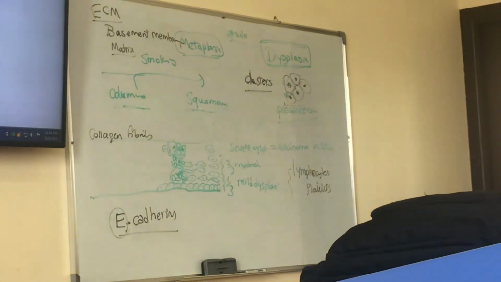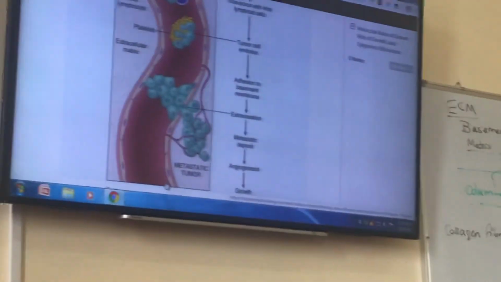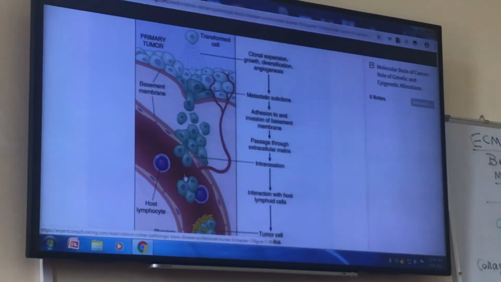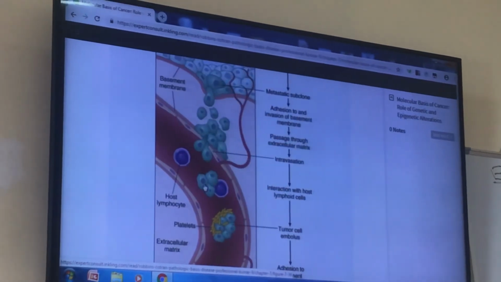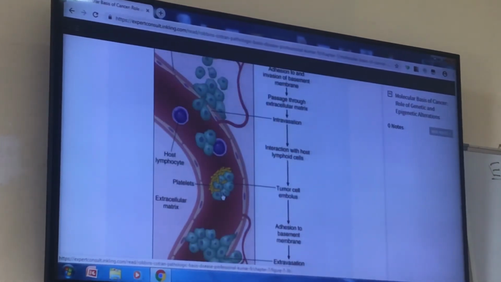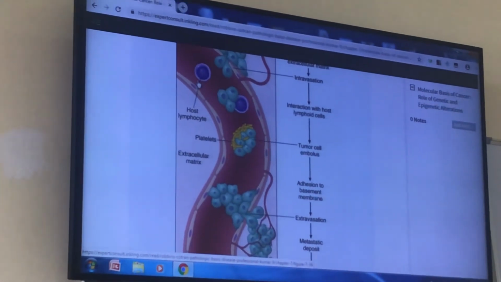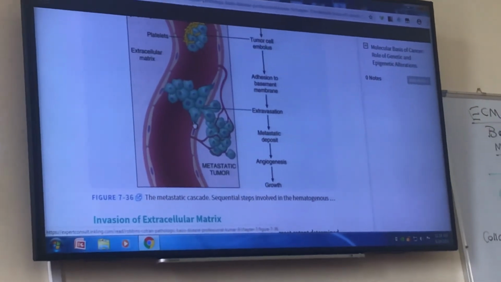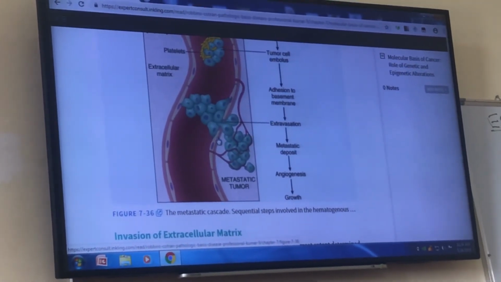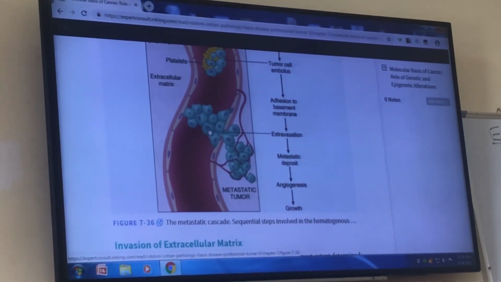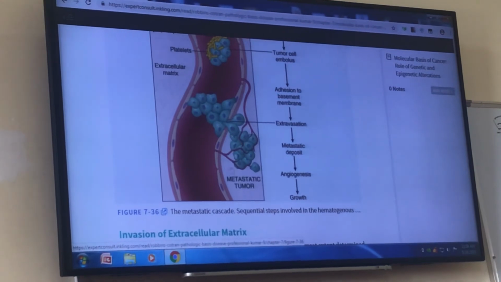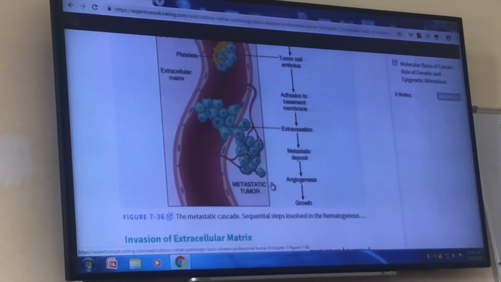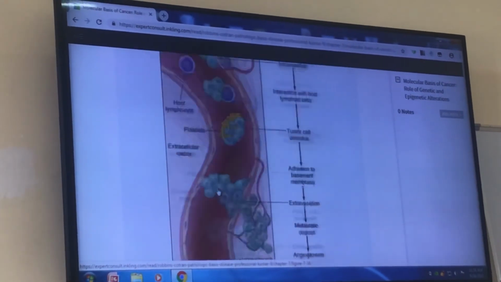Then at some area, they exit the blood vessels. So here it shows the site of entrance of tumor cells. They form clusters, they bind to other cells in blood vessels, including lymphocytes and platelets. Then they choose an area to exit and do the reverse processes. They exit past the endothelial cells, basement membrane, and make a metastatic focus, a metastatic tumor at a distant site that is far away from the primary tumor.